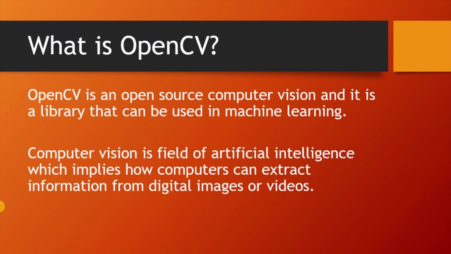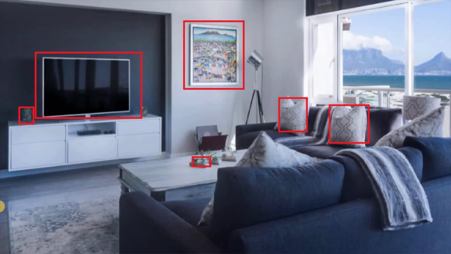I want to show you one example. Look at this picture. Since you are human beings, you can see the picture shows a well decorated room, and it contains a television, sofa, glasses like this. But how does a computer read the images? How does a computer know the picture is showing a well decorated room? How does it know there are a television, sofa and glasses? So this is computer vision. We want the computer to also identify what the picture is actually about. So for that purpose, we use OpenCV.